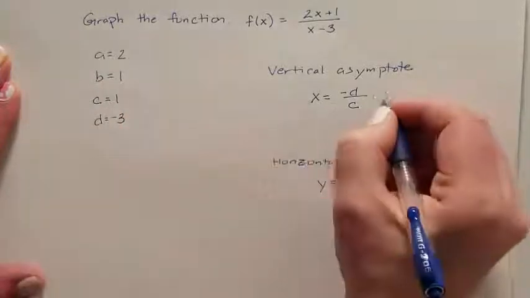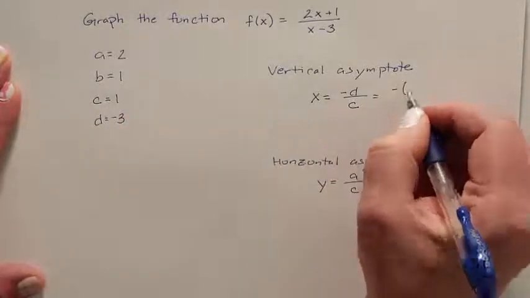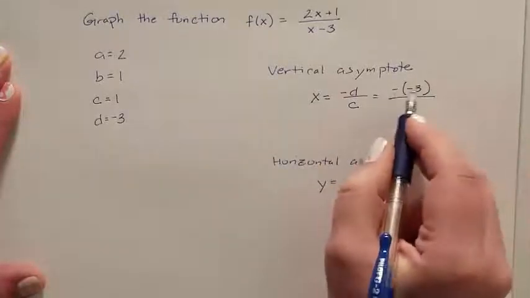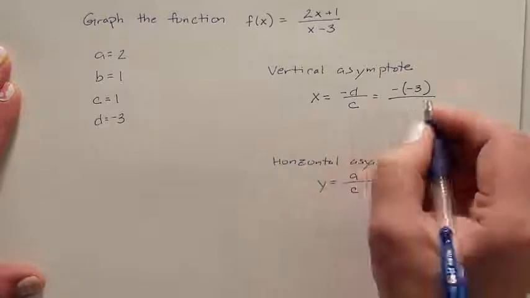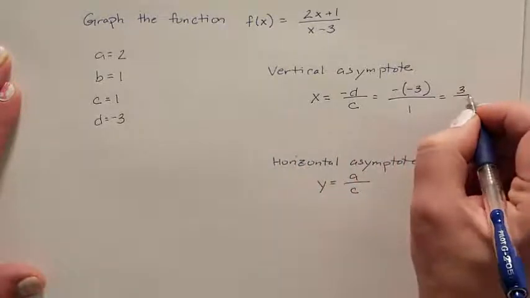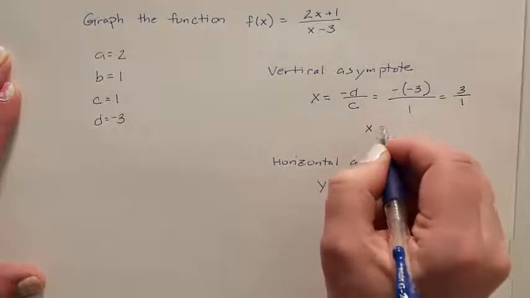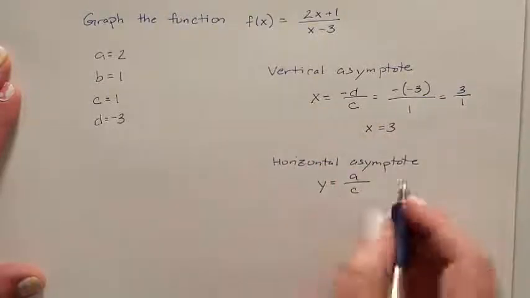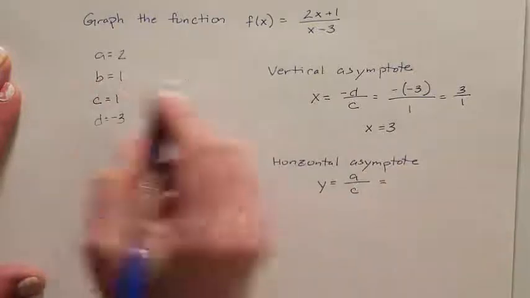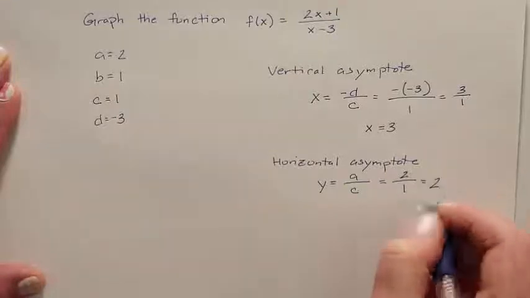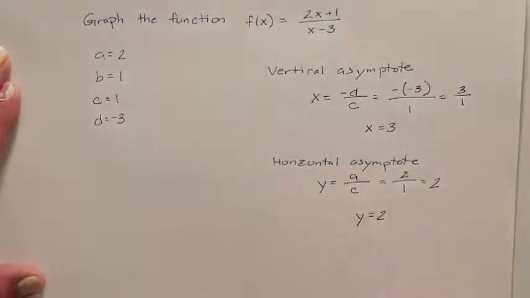So my vertical asymptote is going to be a negative, and I need to figure out whatever d is, which just happens to be a negative 3. So I have a negative, negative 3, and c is 1. So negative, negative 3 is a positive 3 over 1, which tells me that my vertical asymptote, 3 divided by 1, is 3. My horizontal asymptote, my a was 2, and my c was 1. So I have a horizontal asymptote of y equals 2.